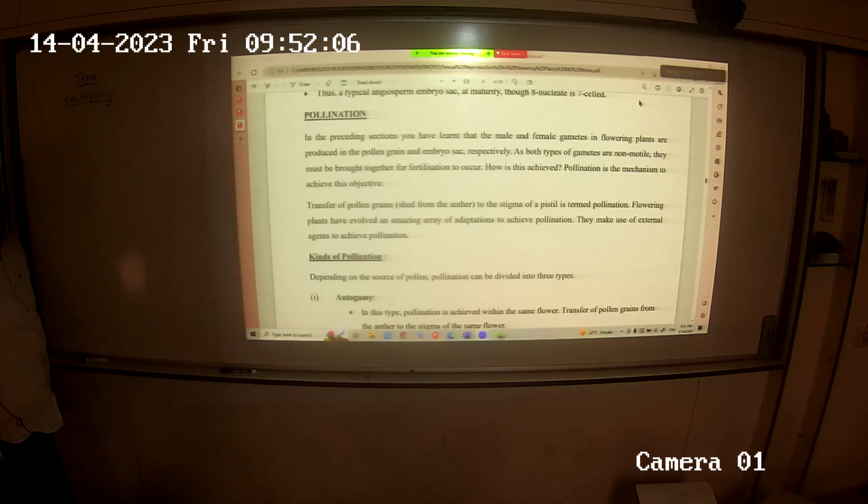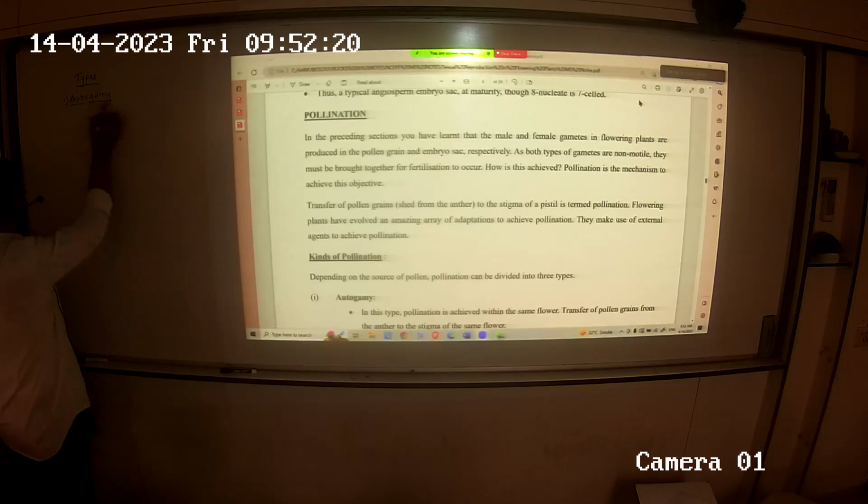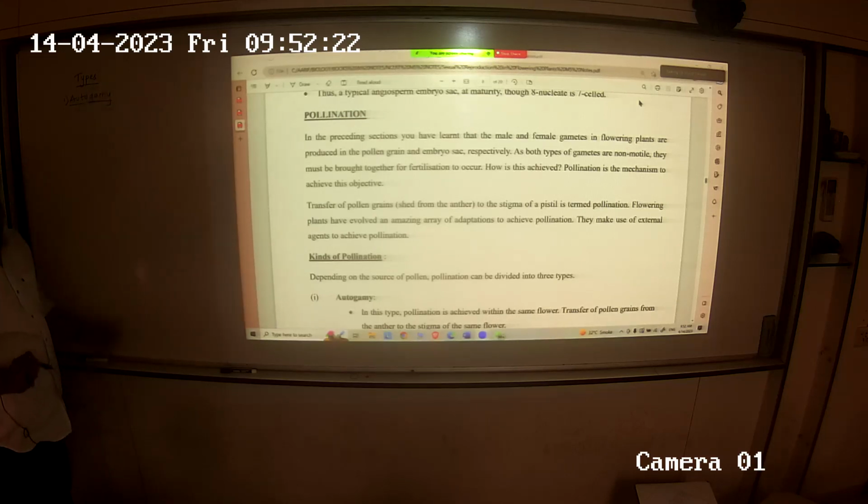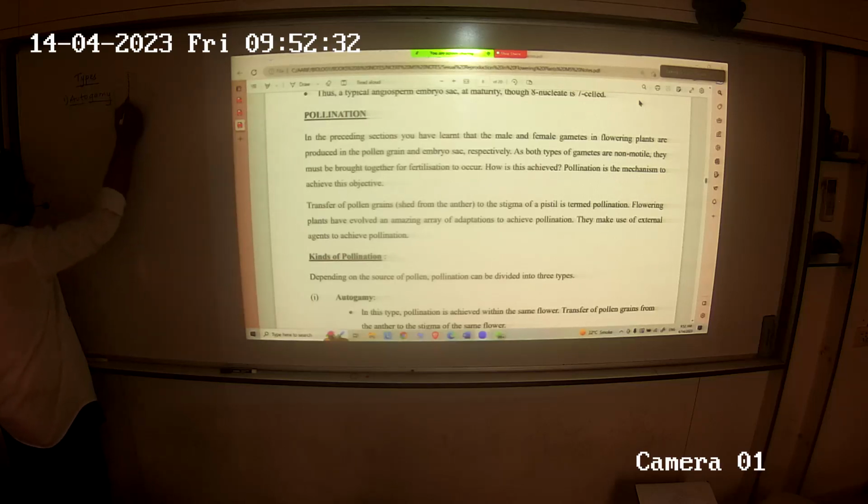Right? The word gamy literally means marriage. Right? That from which fusion happens and gametes are formed. If you have heard of terms like monogamy or polygamy, people marrying multiple times, right? Lucky people. Okay. So what does gamy mean? Marriage. Okay.